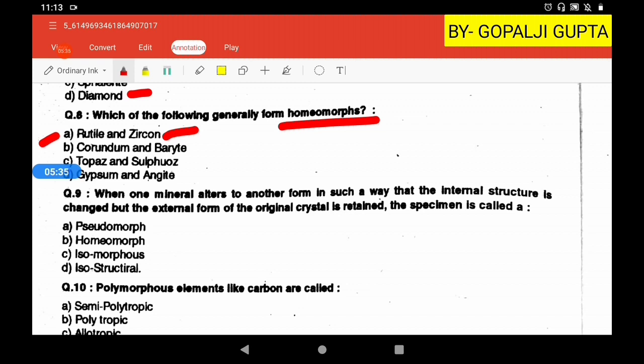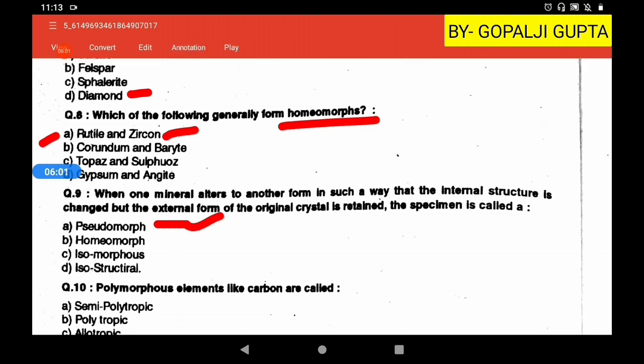Such cases are known as pseudomorphism, the false morphology. The mineral is no longer the original one, and the chemical composition is changed, so the mineral is changed, but the morphology is that of the previous one. So it is the pseudomorph, false morphology.